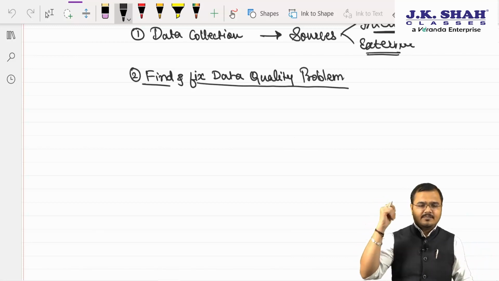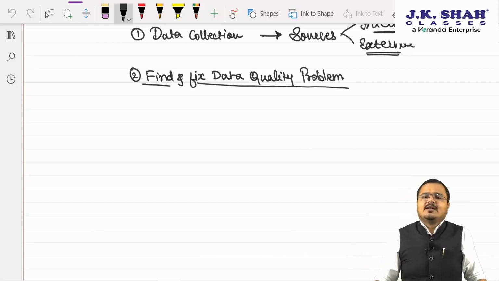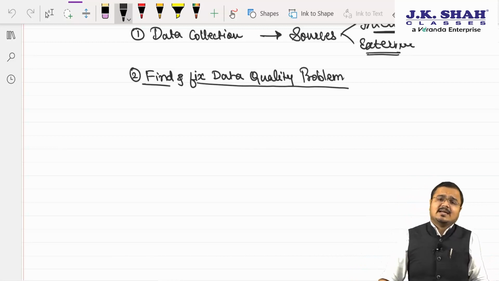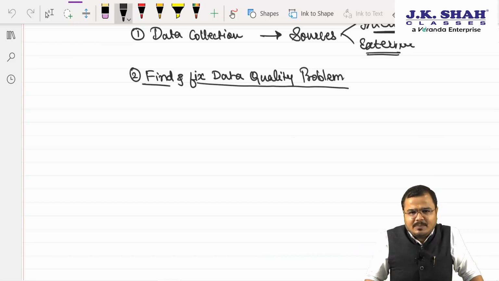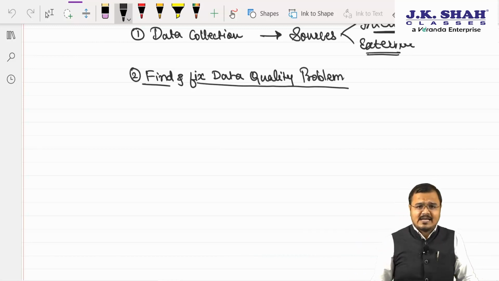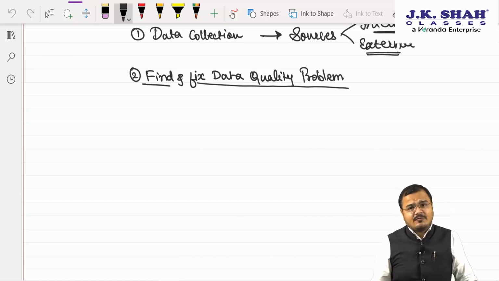So first one is what? Sir, data collection, collecting the data from the different sources, internal as well as external. Second, sir, find and fix the data quality problem, and this can be resolved by using very nice softwares like structured query language, Oracle, database software.